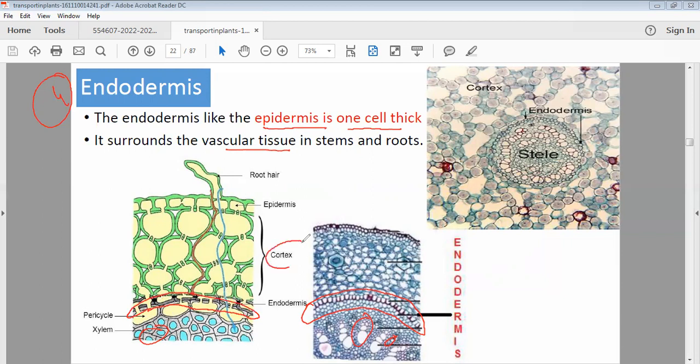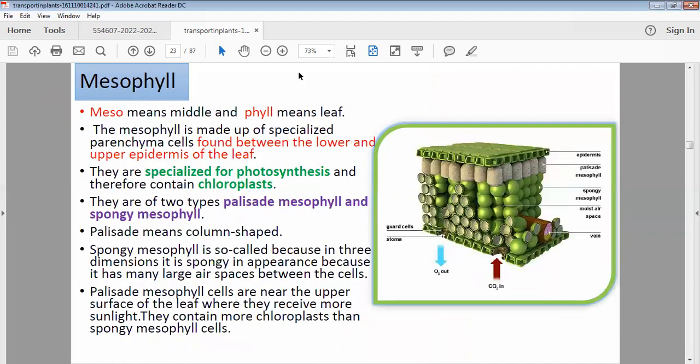Look at the cortex. I told you that in the root you can have cortex, and in the stem you can have pith in the center. We also give the name stele to the central part. You can see the cortex again, the parenchyma cells. So endodermis is the layer which surrounds the vascular bundle.